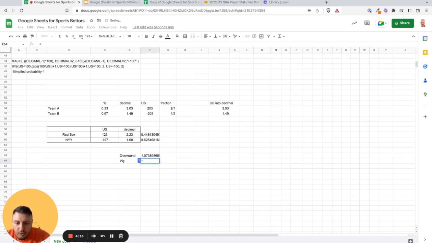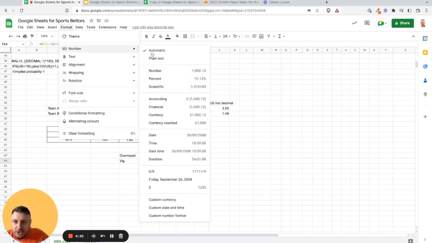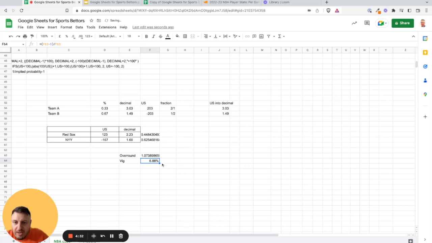This is how you do it. Simply take this number minus 1, close the bracket, and divide by this number. You get 0.068, and we can turn this into a percentage. This is just visual. So the VIG is 6.88%. The next thing you can do is calculate fair odds.